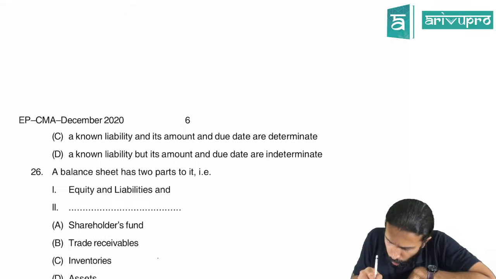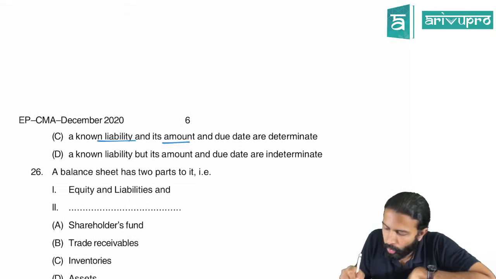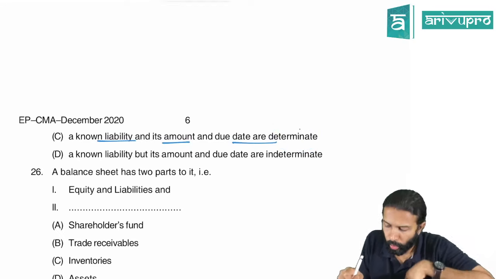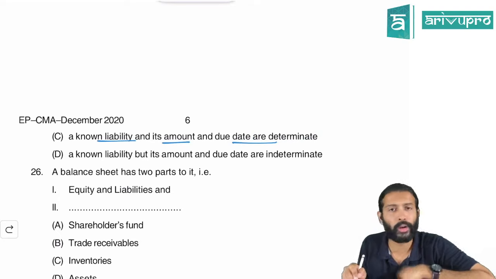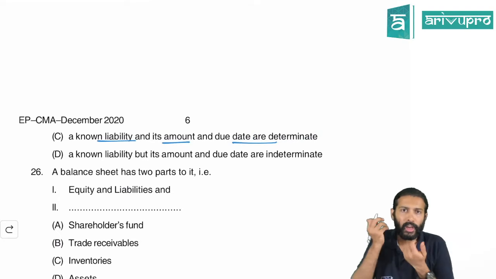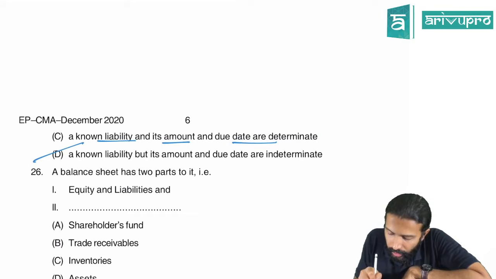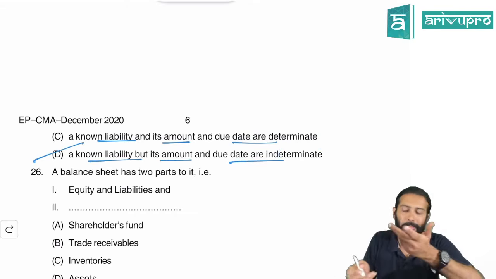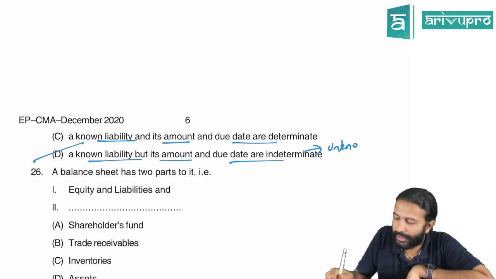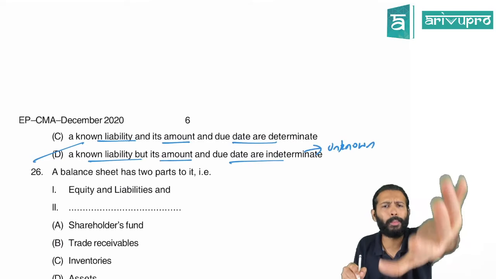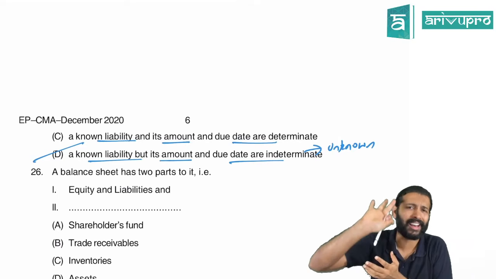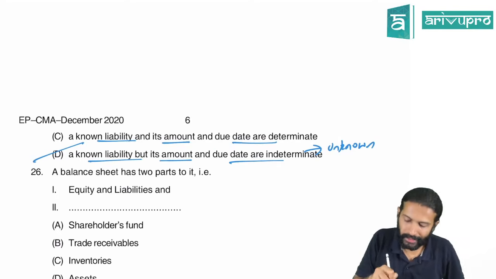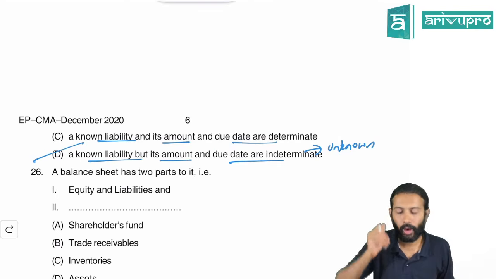C says known liability and its amount and due date are determinate. Determinate means certain. You know it. Do you know the amount and the due date? No, you don't know that. How much amount and when it will come, you don't know. That means it's a known liability, but its amount and due date are indeterminate, meaning unknown. When it will come and how much you have to pay, you can only measure with reliability, not with certainty. You can only estimate. So D for Delhi is the right option here.